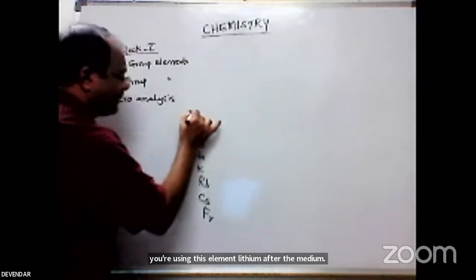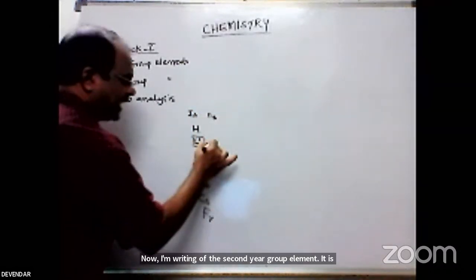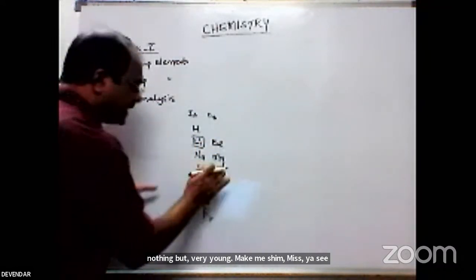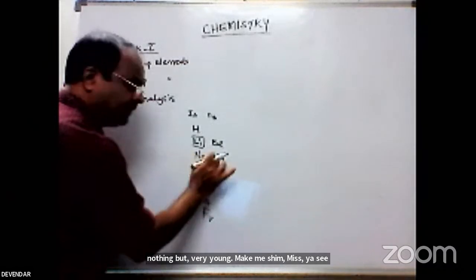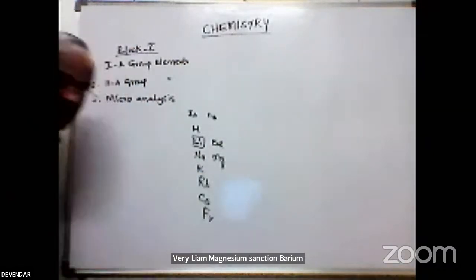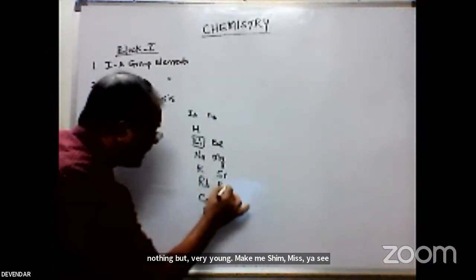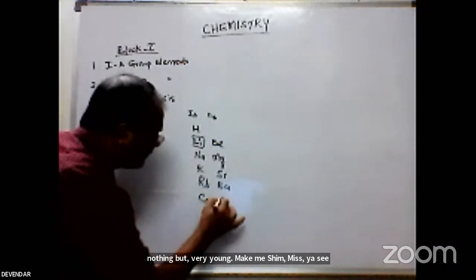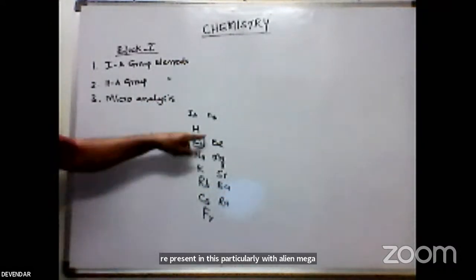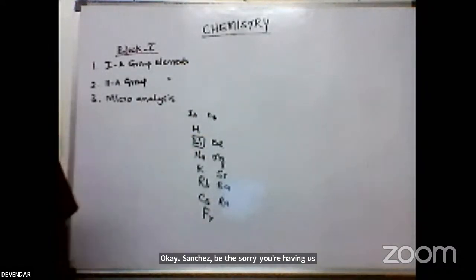Now I am writing the second group elements: beryllium, magnesium. See, after sodium, magnesium comes. Beryllium, magnesium, calcium, strontium, barium, and radium. These are the elements present in this group.